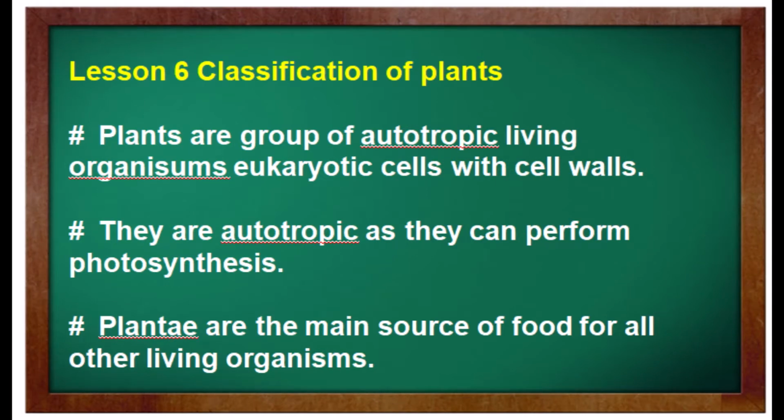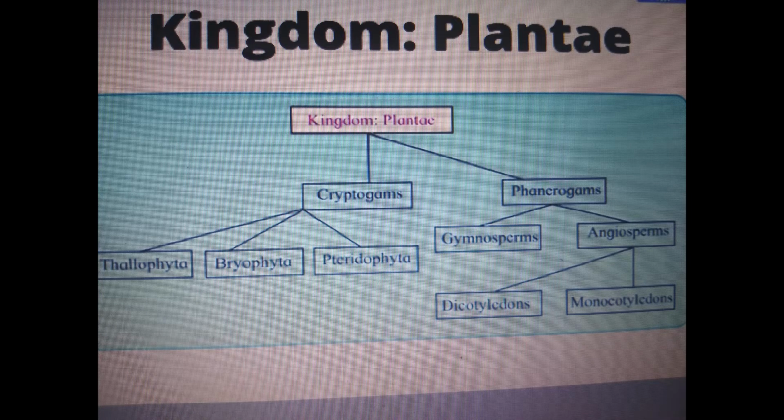Yesterday, we studied the basis of classification of plants. Plantae are the group of autotrophic living organisms, with eukaryotic cells with cell walls. They are autotrophic as they can perform photosynthesis, and Plantae are the main source of food for all living organisms. We also studied that the kingdom Plantae is divided into cryptogams and phanerogams.